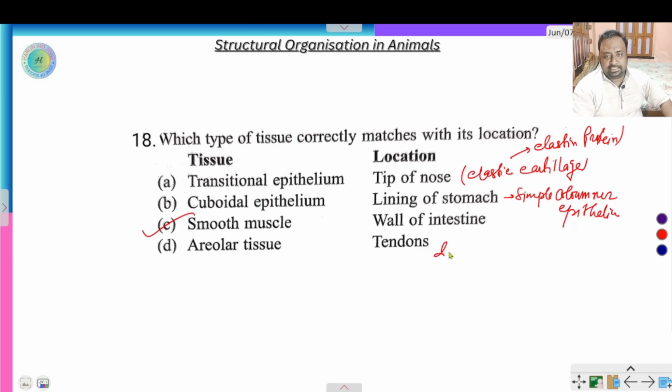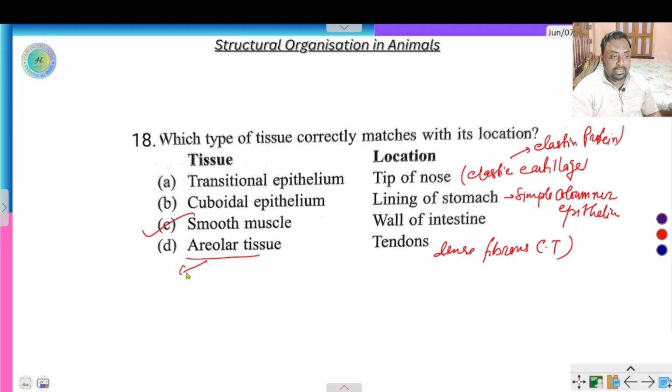Clear? Tip of nose is elastic cartilage, with elastin protein or yellow protein. Lining of stomach is simple columnar epithelium.